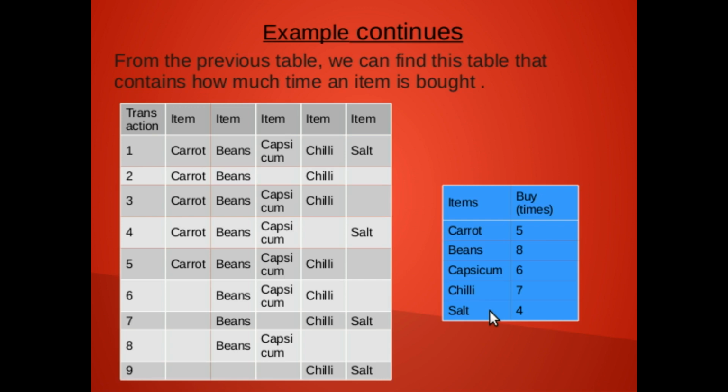In the Apriori algorithm there is a threshold value. The threshold value determines up to which value an item will be considered frequent or not. Here we take the threshold as 4. So the items bought 4 times or more will be treated as frequent items. Singly, every item is a frequent item.